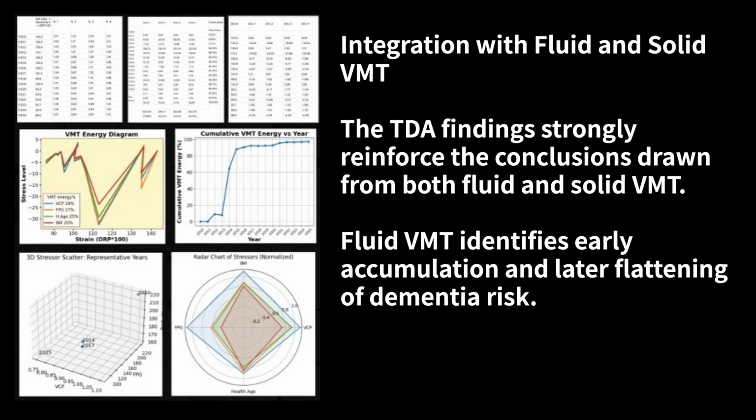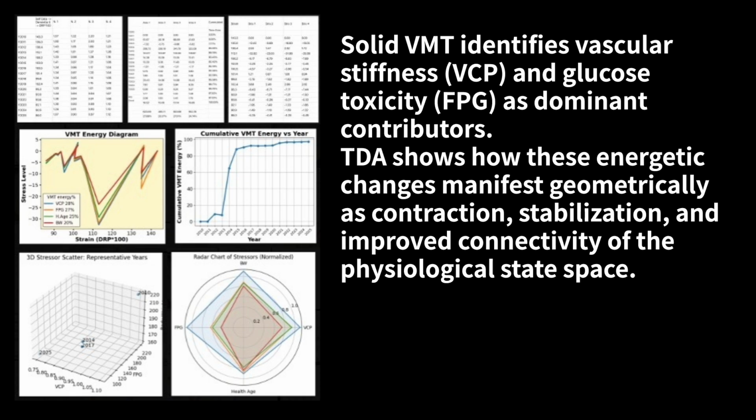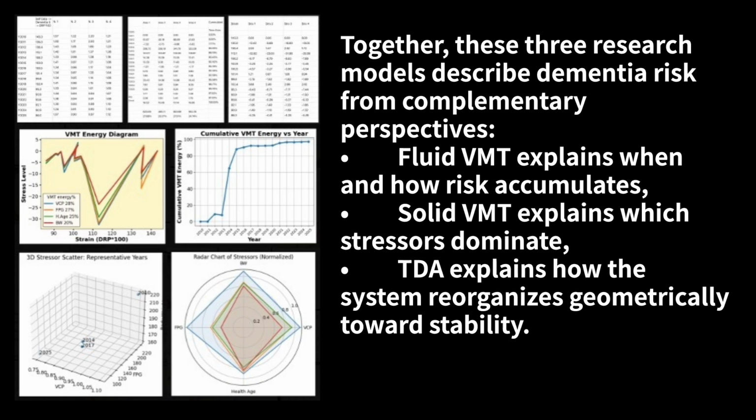both fluid and solid VMT. Fluid-VMT identifies early accumulation and later flattening of dementia risk. Solid-VMT identifies vascular stiffness, VCP, and glucose toxicity, FPG, as dominant contributors. TDA shows how these energetic changes manifest geometrically as contraction, stabilization, and improved connectivity of the physiological state space. Together, these three research models describe dementia risk from complementary perspectives. Fluid-VMT explains when and how risk accumulates. Solid-VMT explains which stressors dominate. TDA explains how the system reorganizes geometrically toward stability.